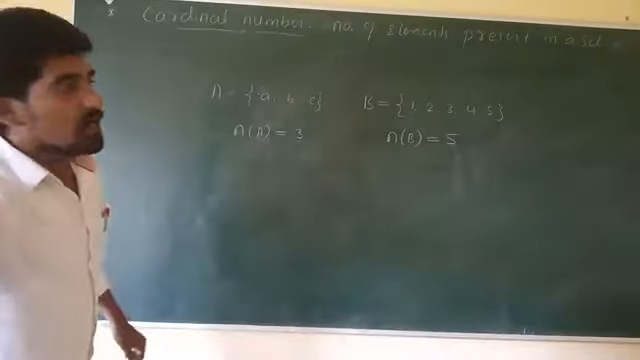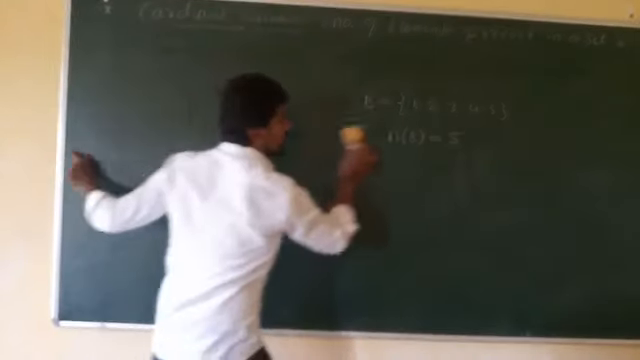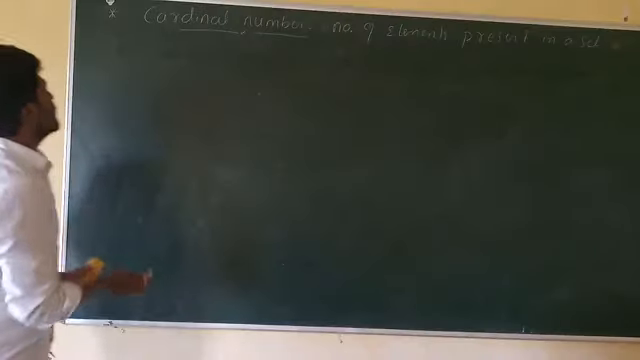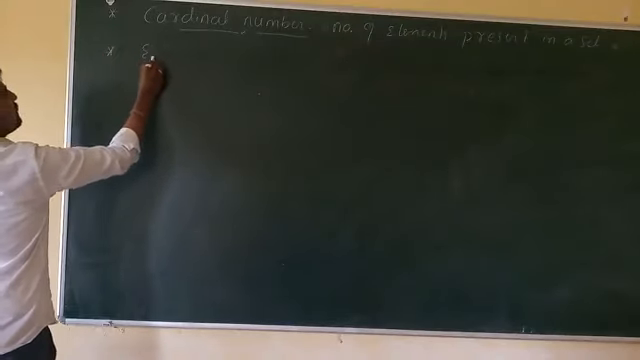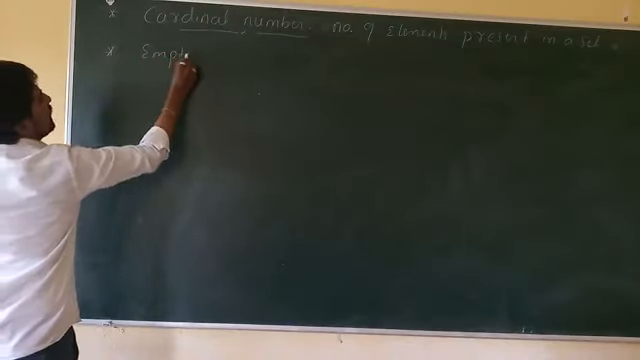Next one is what? Definitions of different types of sets. So first one is the empty set. Empty set, or another name is the void set, or another name is the null set. So the name itself indicates that empty set means the number of elements present in a set is equal to 0. The actual definition is a set